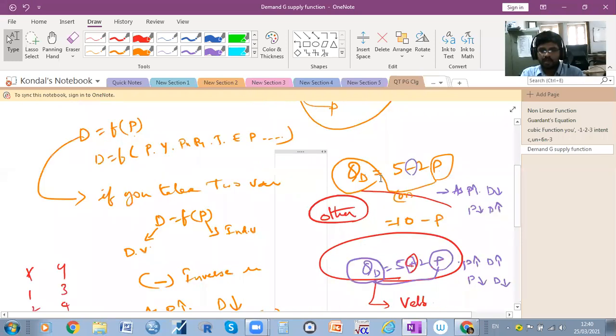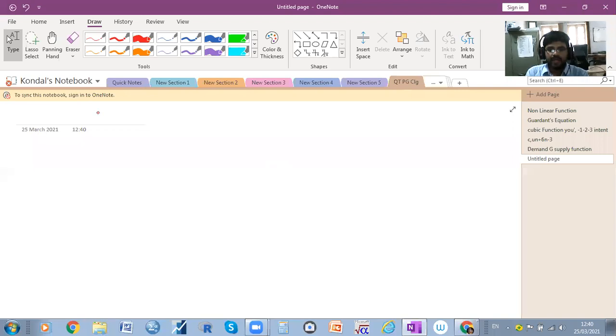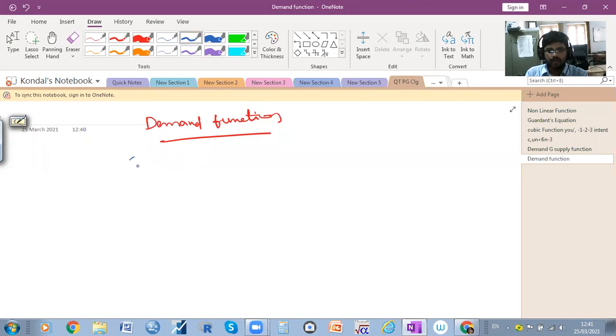So we will go to the demand function. Here the demand function: QD is equal to 10 minus 2P.